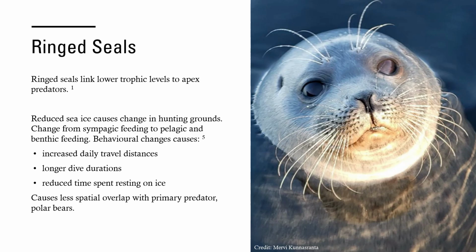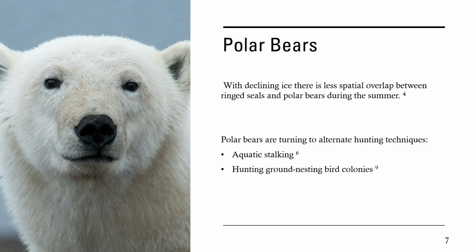Additionally, with the seals spending more time feeding in deeper waters away from shore, they have less spatial overlap with their primary predator, polar bears. Due to the declining sea ice, as discussed, polar bears have less spatial overlap with their main prey, the ringed seals. This is causing them to turn to alternative hunting techniques.